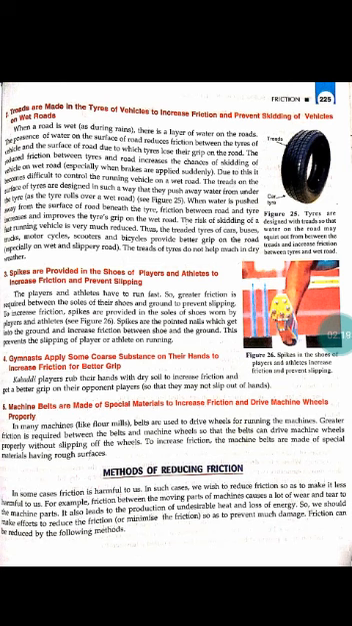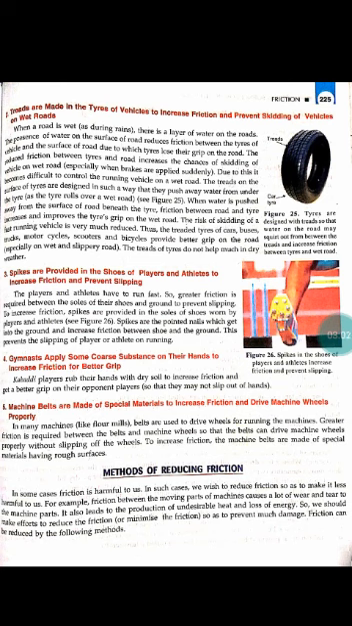Got it? Okay. The next method is gymnasts apply some coarse substance on their hands to increase friction for better grip. Kabaddi players rub their hands with dry soil to increase friction. Have you seen? If you see the play, you can see that those players rub their hands with dry soil to increase friction and get a better grip on their opponent players. They need to grab their opponent players, so they rub their hands with dry soil so that it increases the amount of friction.